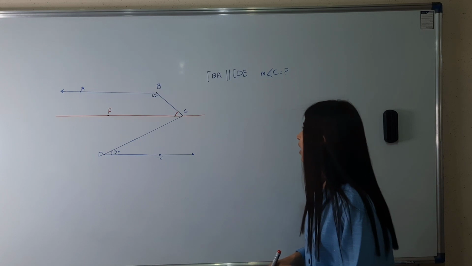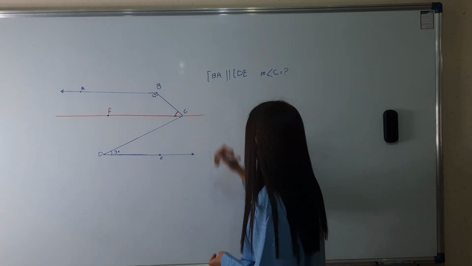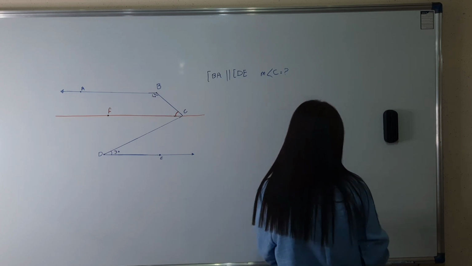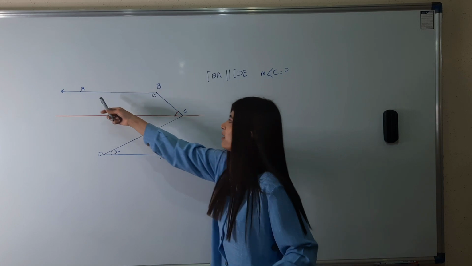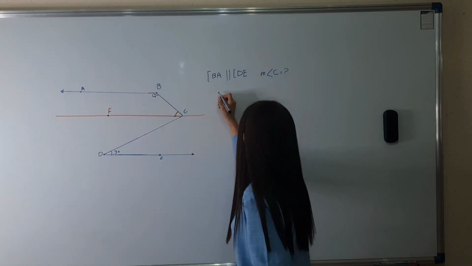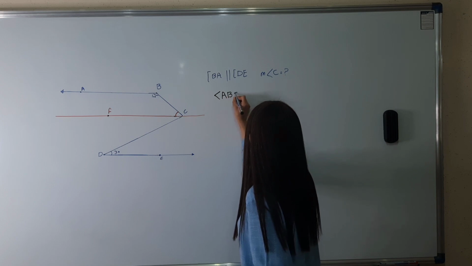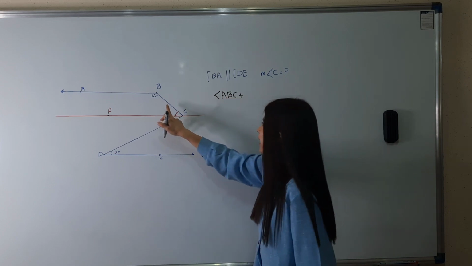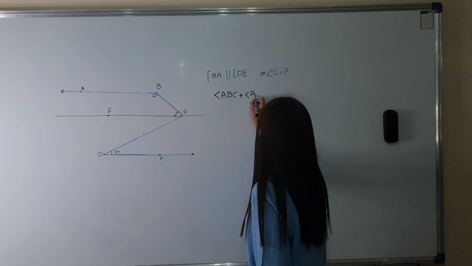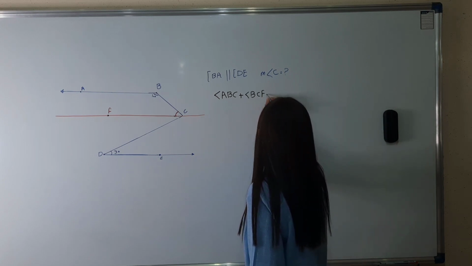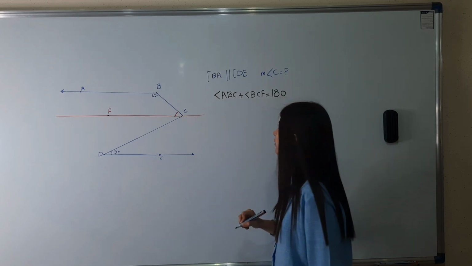So, I can write the angle ABC plus the angle BCF equals 180 degrees.